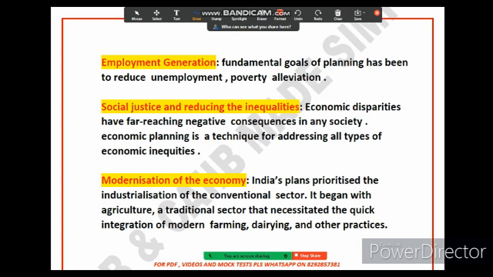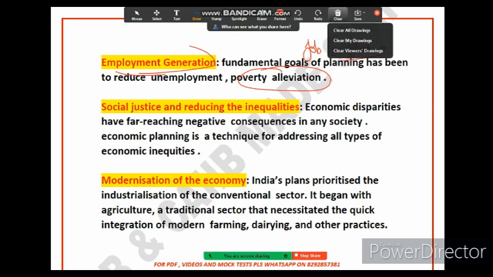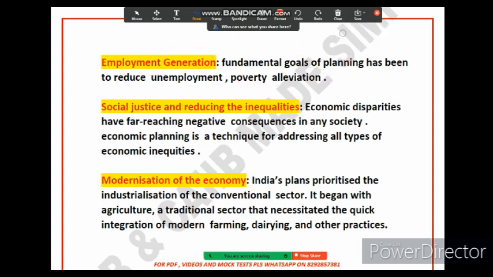Employment generation is important for economic growth and poverty alleviation. It is very crucial for poverty alleviation, right? When people have jobs, they have money to spend, and they will spend, which helps to boost our economy. They have a better standard of living, which helps to reduce poverty. So this is how employment generation helps in our economic growth. So friends, these are the objectives of economic planning.